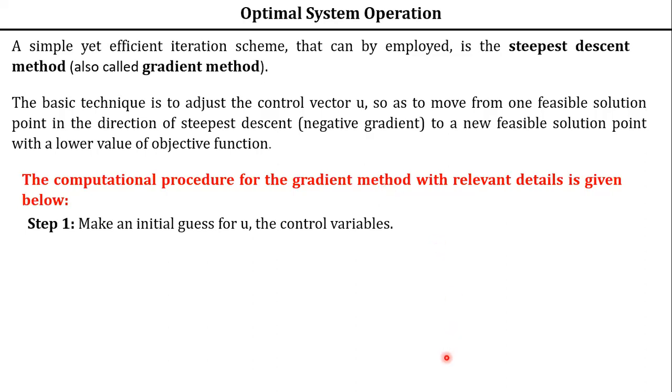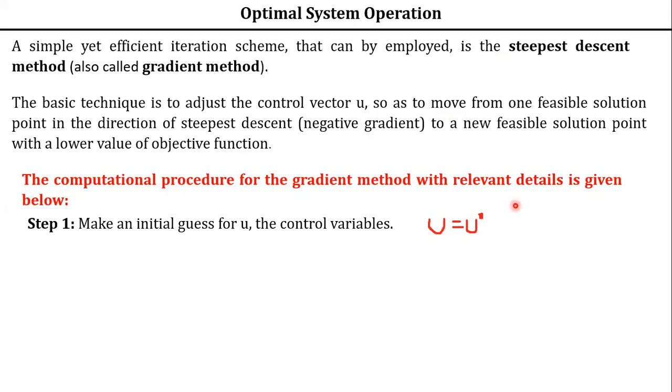Assume u is equal to u naught, an initial guess. That is the first step.